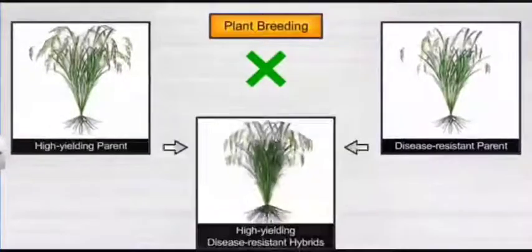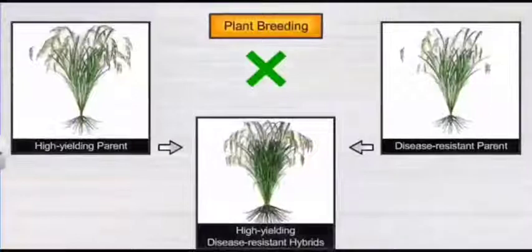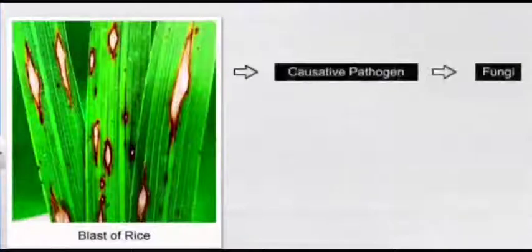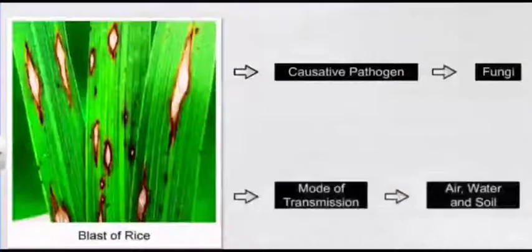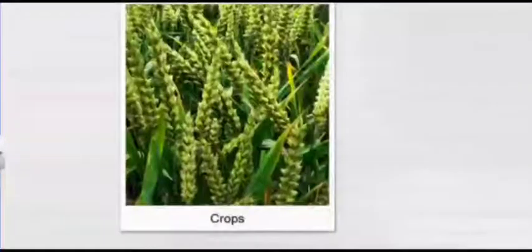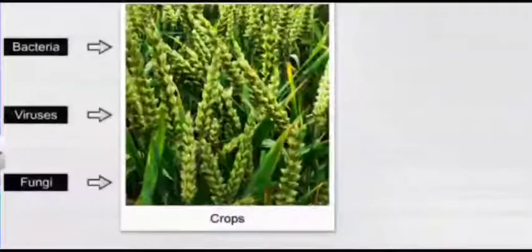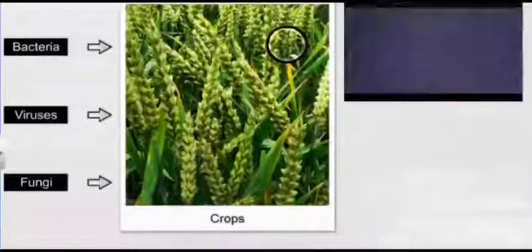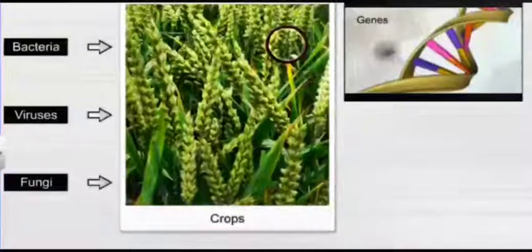So just developing high yielding varieties is not enough. We have to develop high yielding disease resistant varieties. How can it be done? For that, first of all, a detailed study of the causative organism should be done, so that these varieties can be developed by studying their genetic makeup.